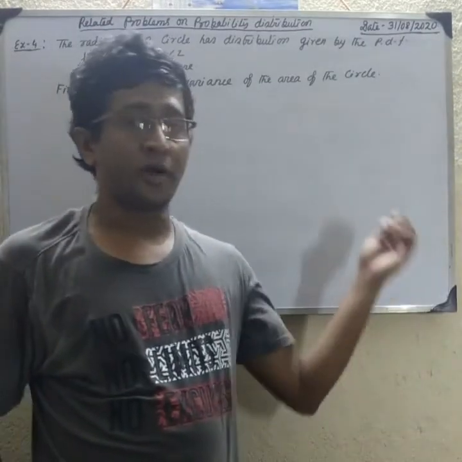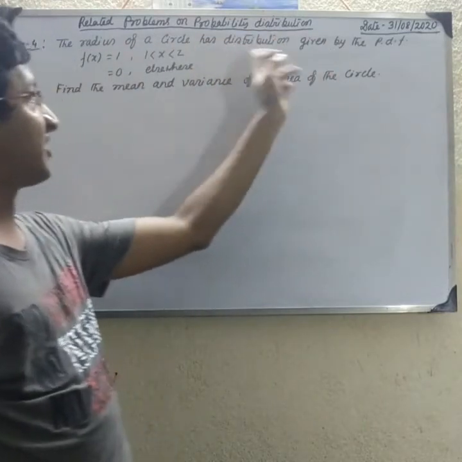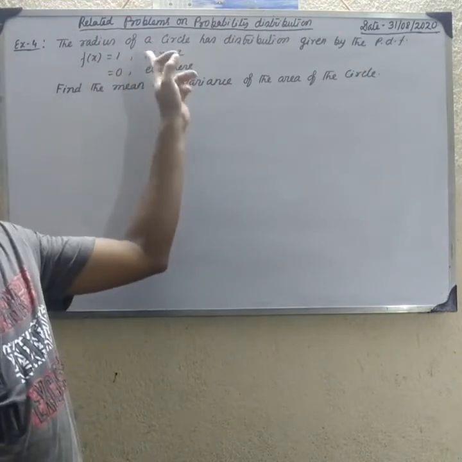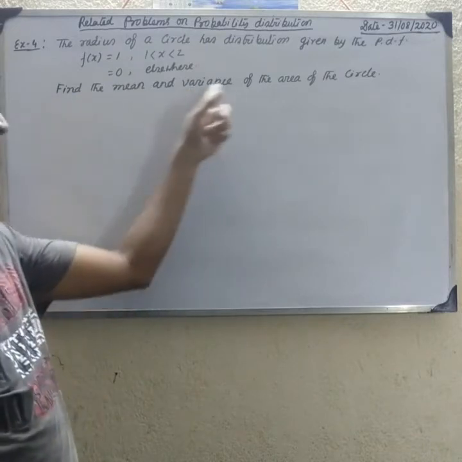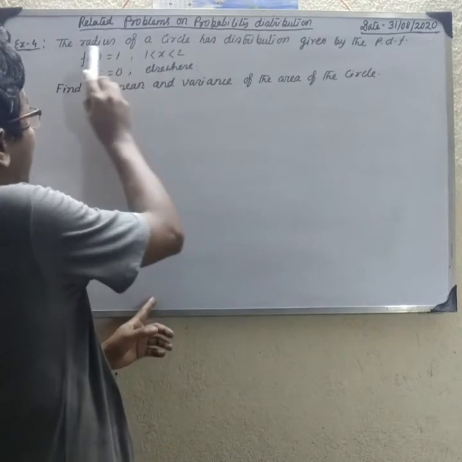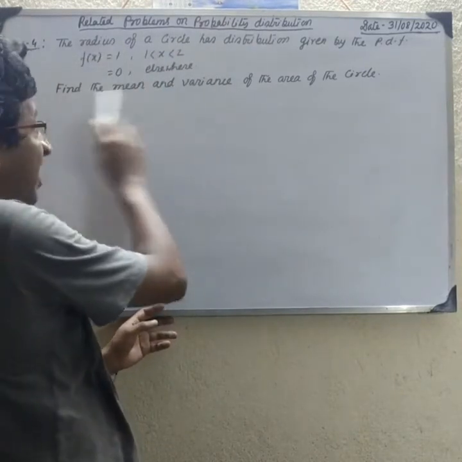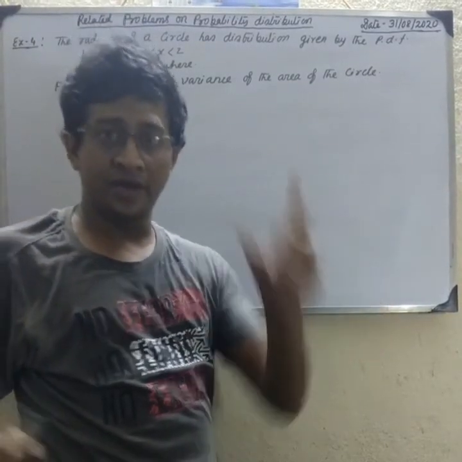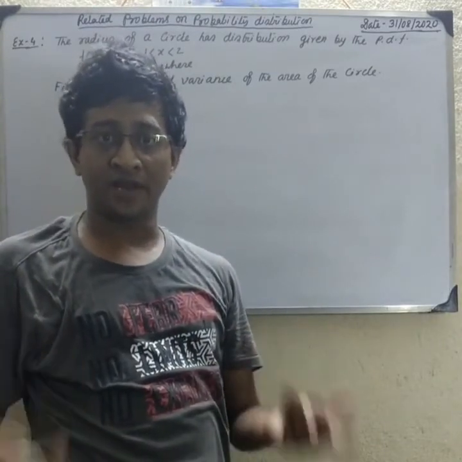Last example. The radius of a circle has a distribution given by the probability density function f(x) equal to 1 and 0 otherwise, in the range 1 ≤ x < 2. Find the mean and variance of the area of the circle. Note that the PDF of the radius of the circle is given, and we have to find the mean and variance of the area of the circle. Everyone knows that if the radius is r, then the area of the circle is pi r square.